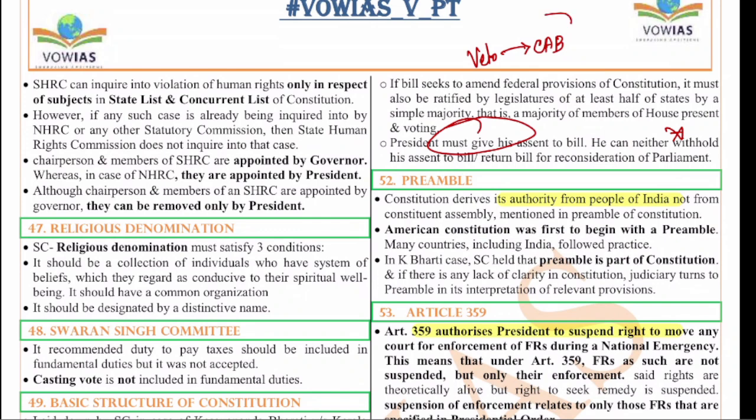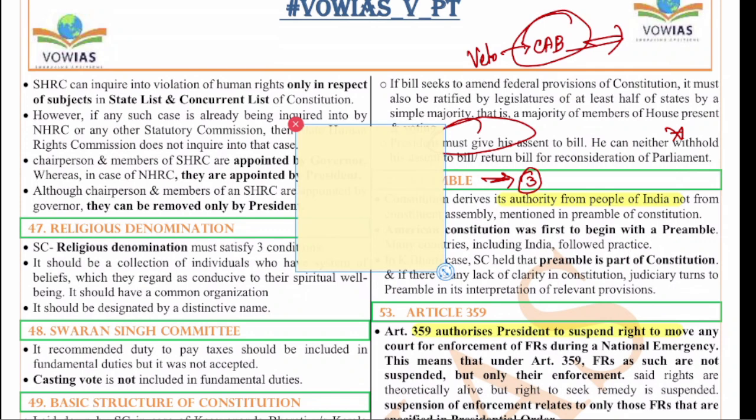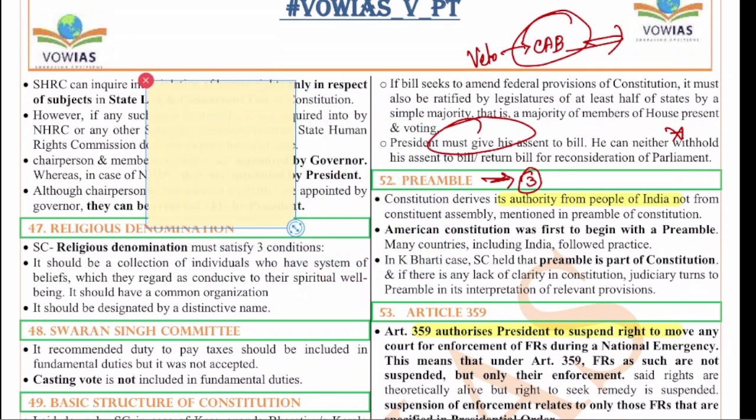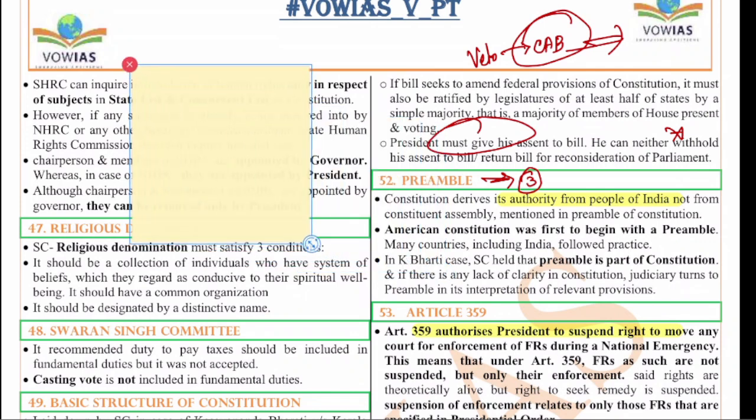Next one, preamble. So, preamble basically is the preface of the constitution. Preamble talks about three important things. What are the three things? Can anyone comment? Yeah, they are the source of the constitution, the objectives of the constitution, and the date of adoption. These three are talked about by the preamble. So, source, objective and date of adoption.